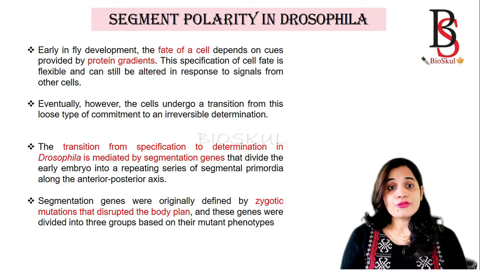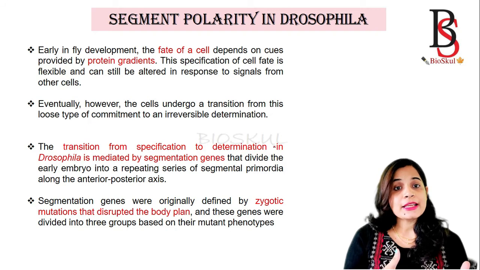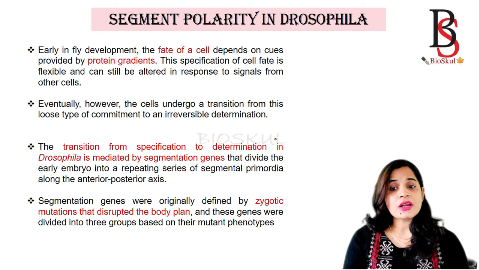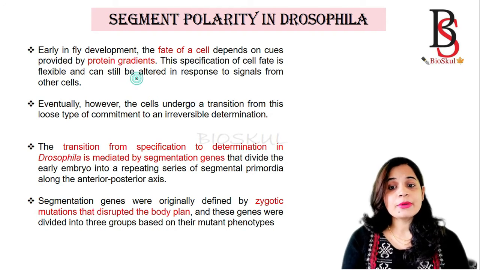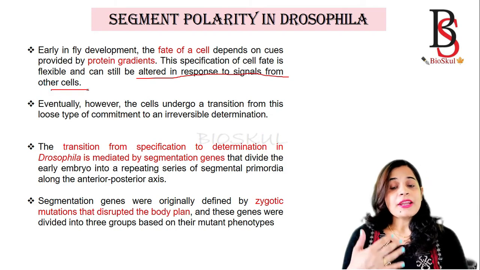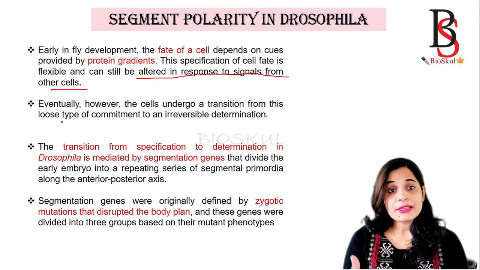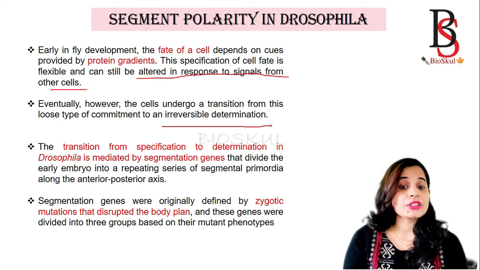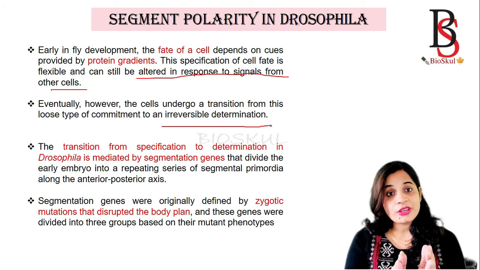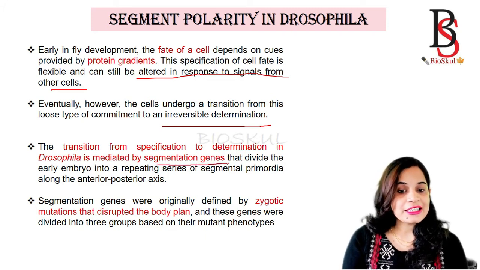Early development in the fruit flies or Drosophila is a conditional type of specification. That is, the fate of the cell depends on the protein gradient provided by the neighboring cells; the cell fate is flexible. It is altered in response to signals from other cells. However, the cells undergo the transition from this loose or flexible type of commitment to an irreversible determination. And this transition from specification to determination in Drosophila is mediated by segmentation genes.